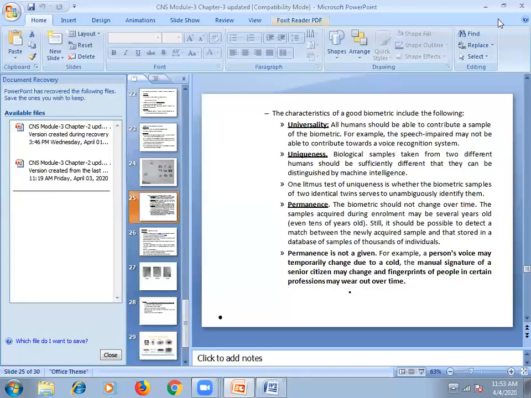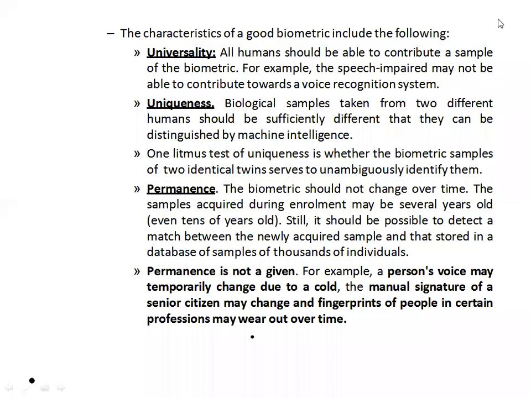Right. What are the characteristics of a biometric? It is having three characteristics. One is universality, uniqueness, permanence.